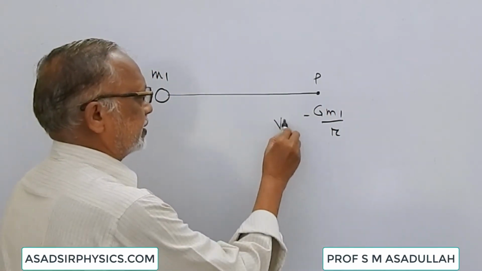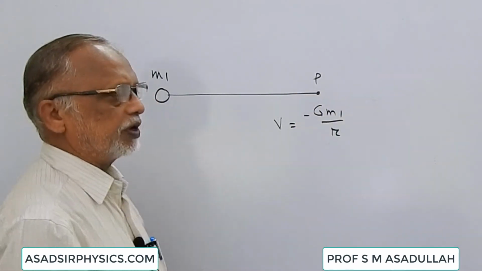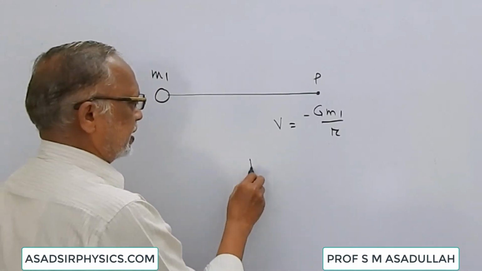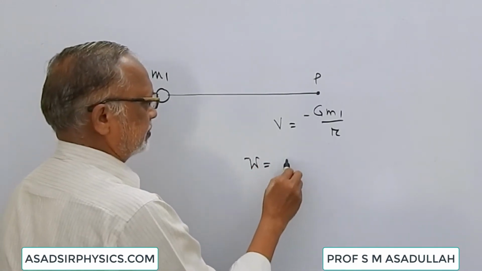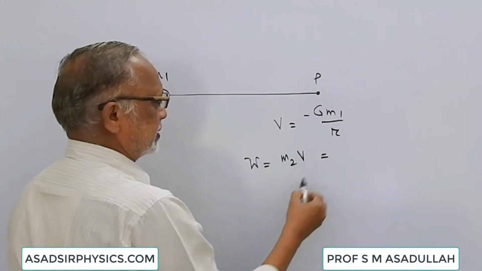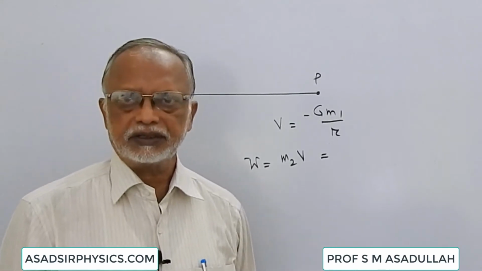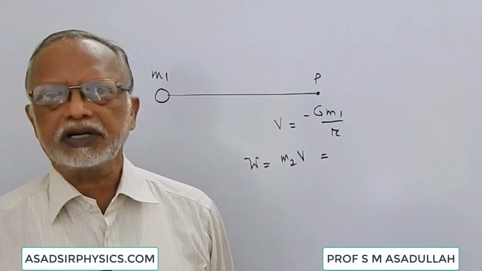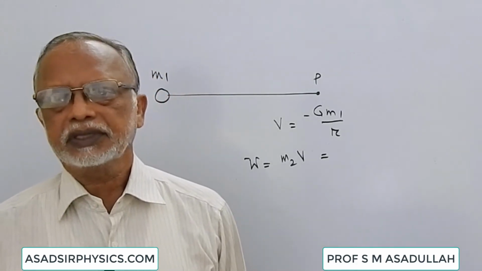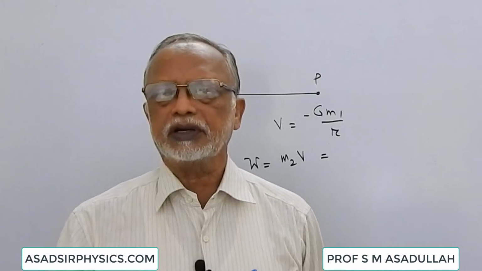This is V. If a body of mass m2 is brought from infinity to this position, the work done is equal to m2 into V. This is from the definition of gravitational potential. We say that gravitational potential at any point is the work done in bringing a unit mass from infinity to that point.